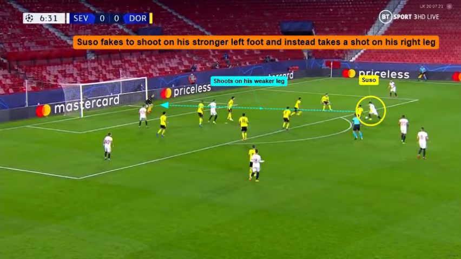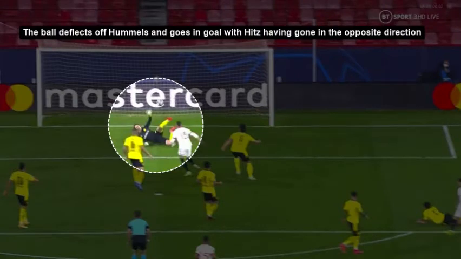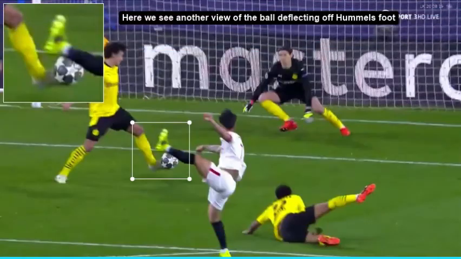Suso then fakes to shoot with his stronger left foot and gets the ball onto his less favourite right foot and takes a shot at goal. The ball unfortunately deflects off the foot of Hummels into the Dortmund goal. And here's another view of the ball deflecting off the foot of Hummels into the Dortmund goal.